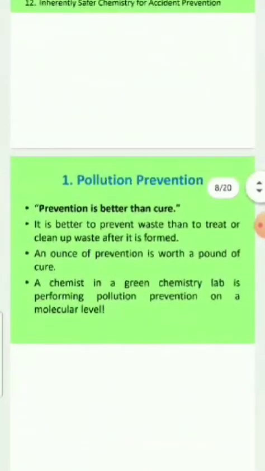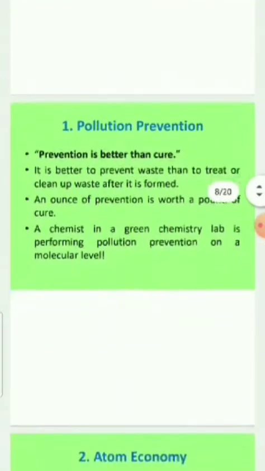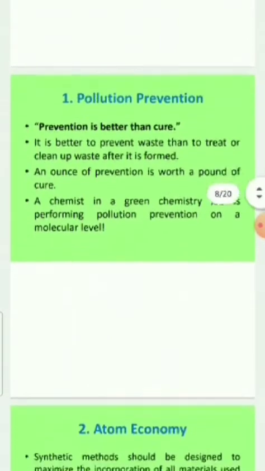Firstly, coming to pollution prevention. Prevention is better than cure. It is better to prevent waste than to treat or clean up waste after it is formed. A chemist in a green chemistry lab is performing pollution prevention on a molecular level.